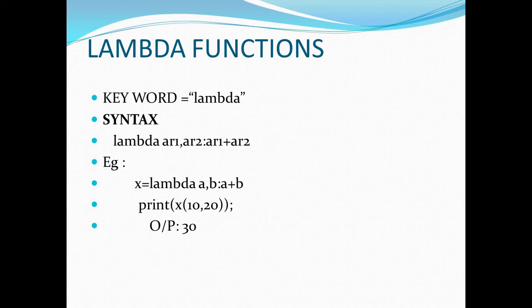So I want to pass the numbers, right? I have just declared a, b, but I did not pass the values. So inside the print statement we will be passing the values. Print x of 10 comma 20. It will automatically assign them, because as you have written a comma b, similarly 10 comma 20, so a equal to 10, b equal to 20, and our output will be 30. Now let's see in the command prompt how it will work.